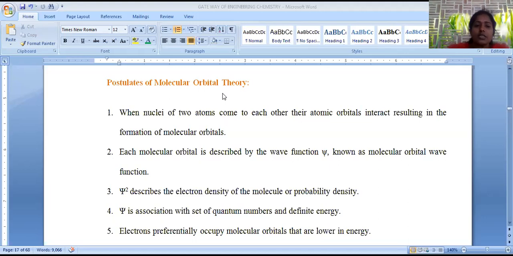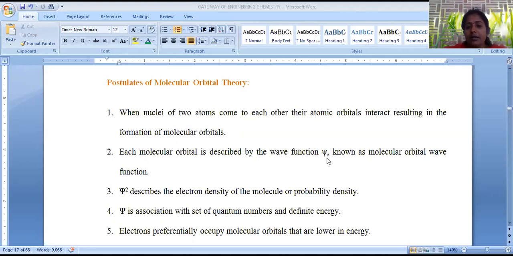In this, the postulate is that when the nuclei of two atoms interact, it results in the formation of an equal number of molecular orbitals. If we combine two atomic orbitals, the formation of two molecular orbitals is possible. Each molecular orbital is described by a wave function. The psi represents the amplitude of the wave. The psi is the measure for the molecular orbital wave function.